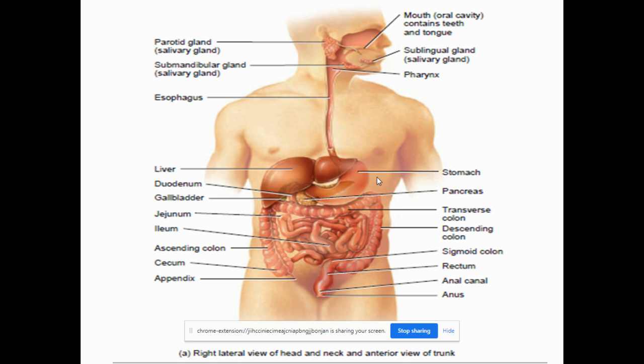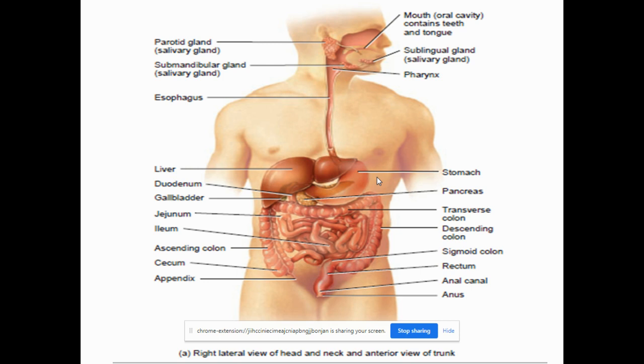It is attached with the bones and the skeletal muscles. It is made up of skeletal muscles. As it passes down the larynx, it is not made up of skeletal muscles, it is made up of smooth muscles. So this will allow the food to be passed into the stomach, little by little.